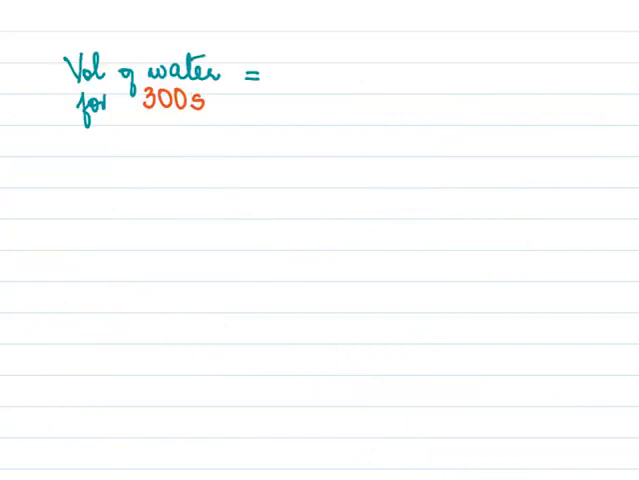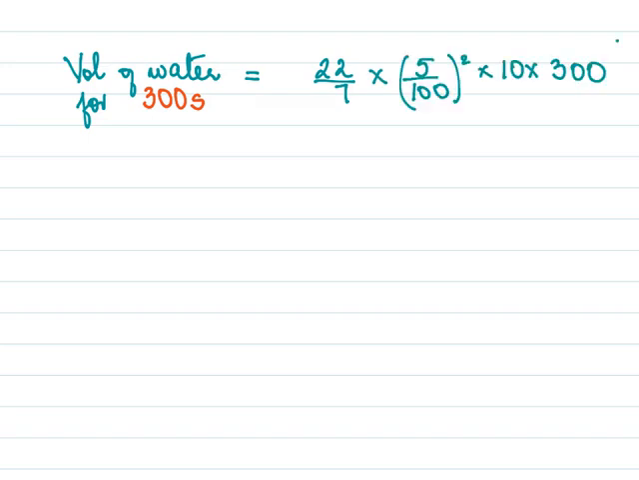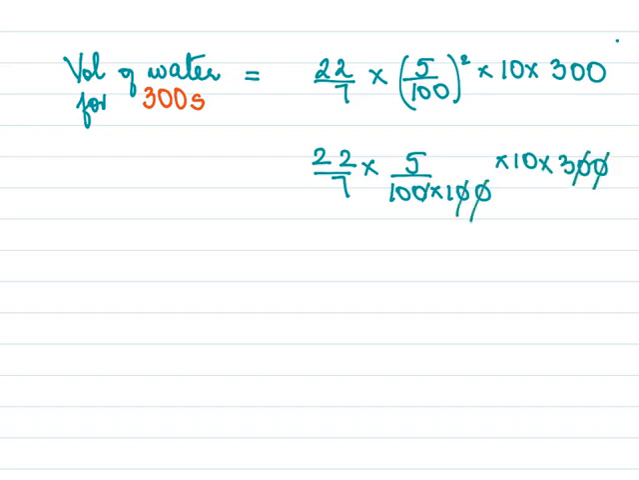The volume of water we saw was 22 over 7. So here's the volume of water for 300 seconds. So 22 into 5, 100 into 100 into 10 into 300. So you just reduce this, and whatever answer you get will be in meter cube.